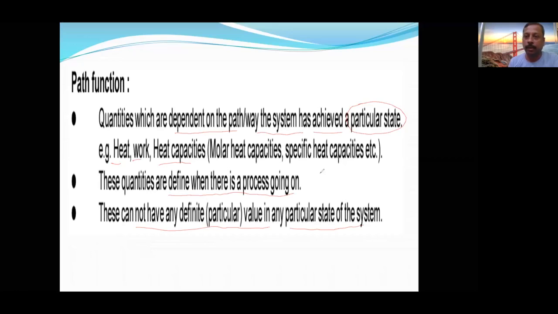If the process is carried out isothermal, then delta T will be something else. If the process is carried out adiabatic, Q will be different. Like that, they depend on the process, how it is carried out. If we carry out the same process in different methods, heat will be different, work will be different, heat capacities will be different. So this is about the path function definition and its examples. Okay, so let us see the next one.